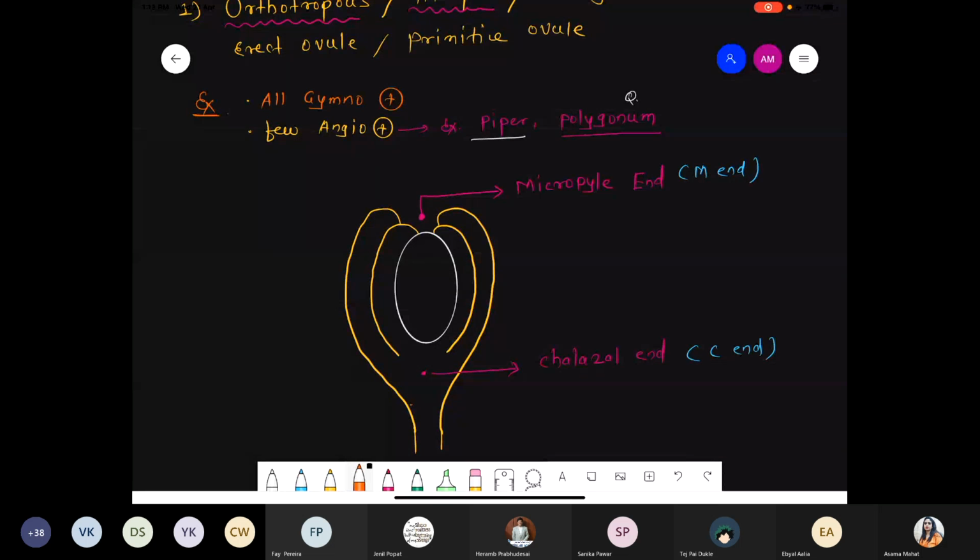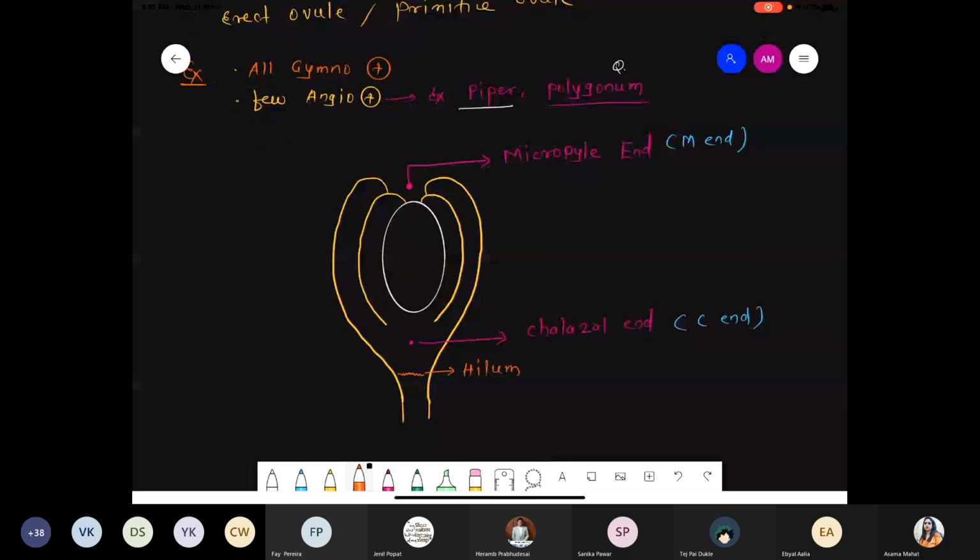Now, below the chalizoid end, यहाँ पे, at this point, I'm using a zigzag pattern. This typical structure is called the hilum. It's called the hilum. Hilum means what? आगे देखेंगे, पहले हम देखते हैं what is the meaning of the funicle.